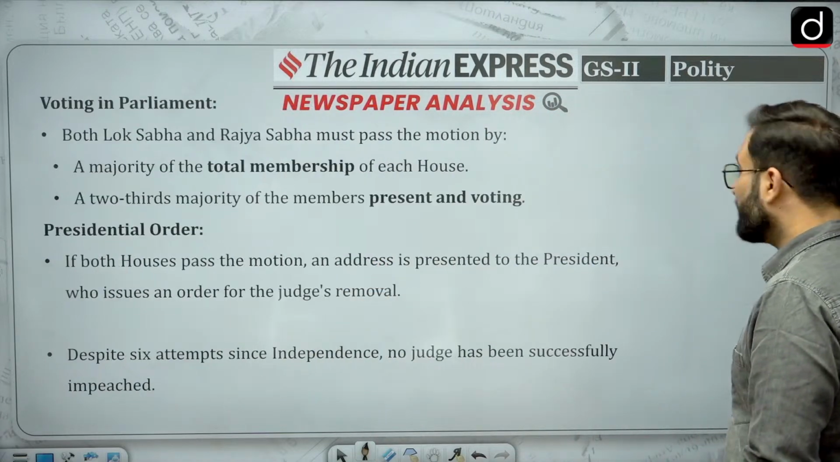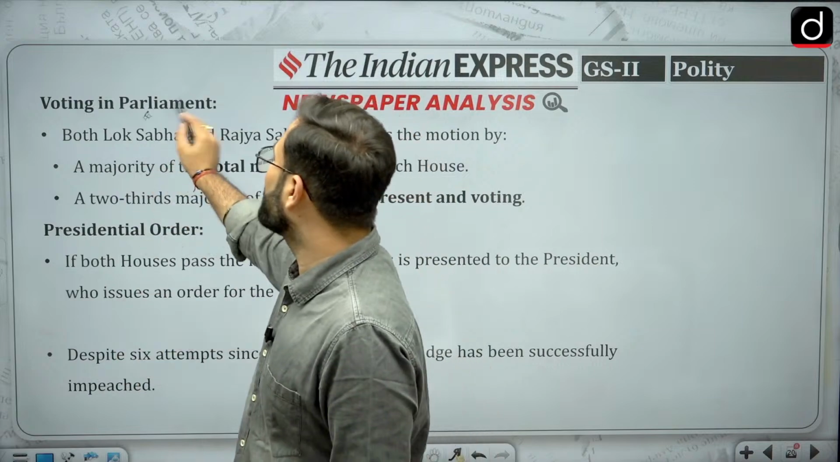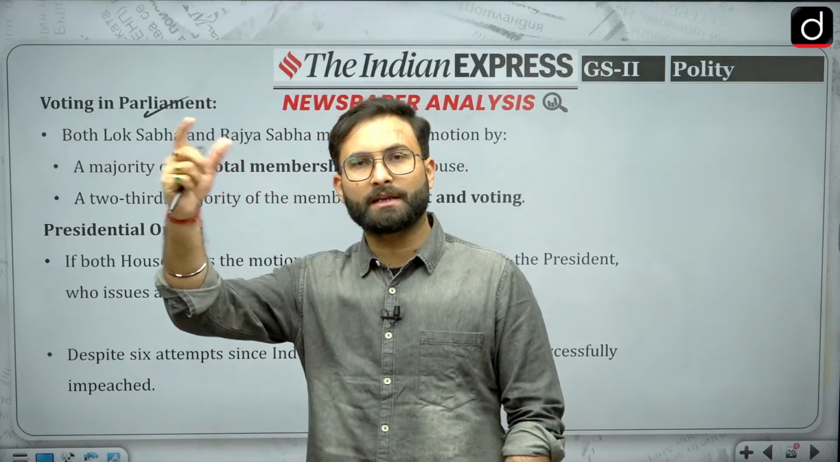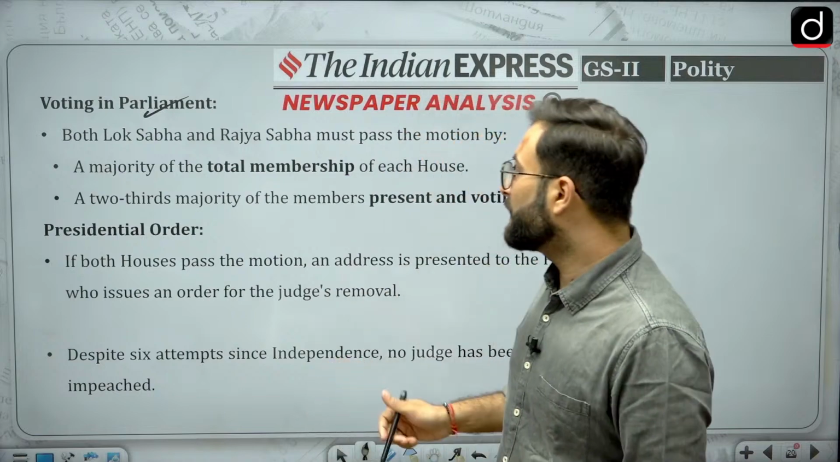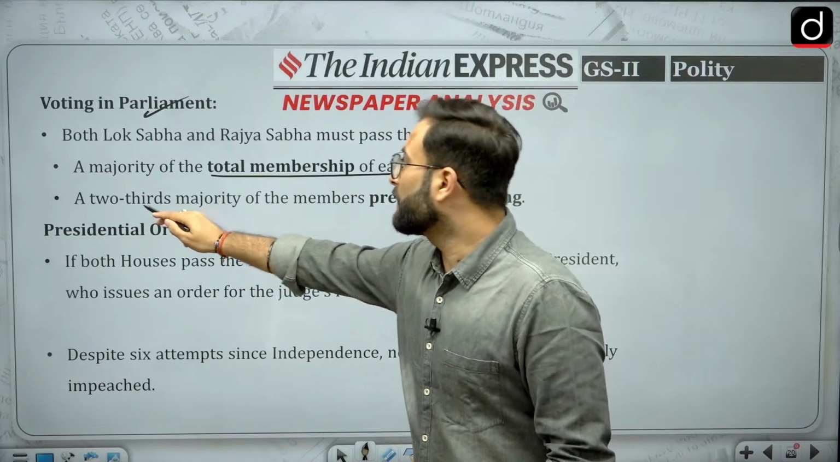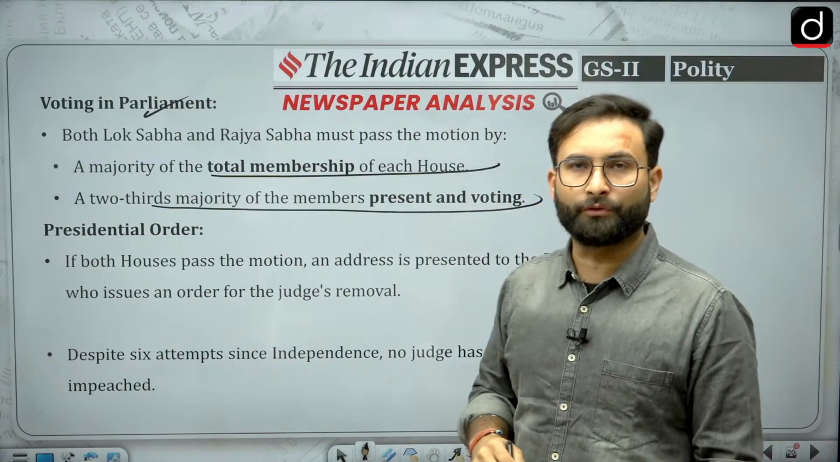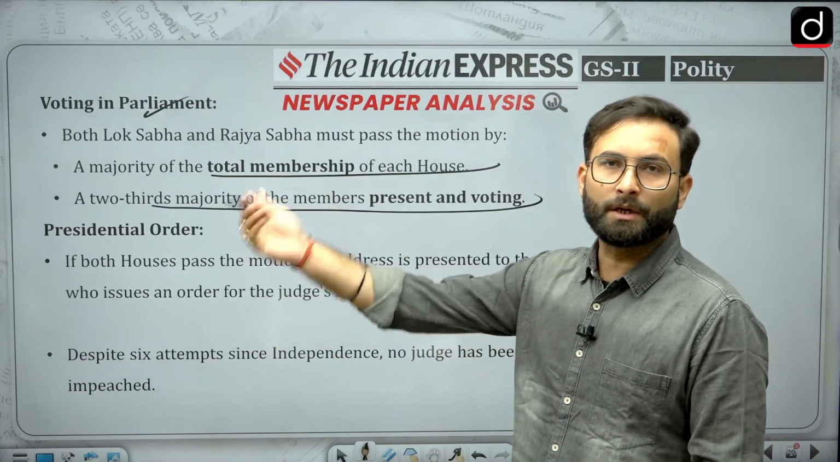Now once they have found the judge guilty, there will be a voting in Parliament in both houses, Lok Sabha and Rajya Sabha, one by one separately, and they will require a majority of the total membership of each house and a 2/3 majority of those present and voting. Okay. Now after that there will be a presidential order removing the judge.